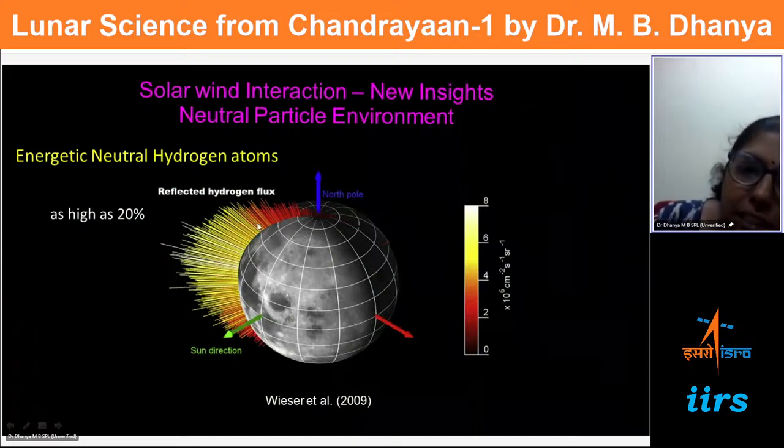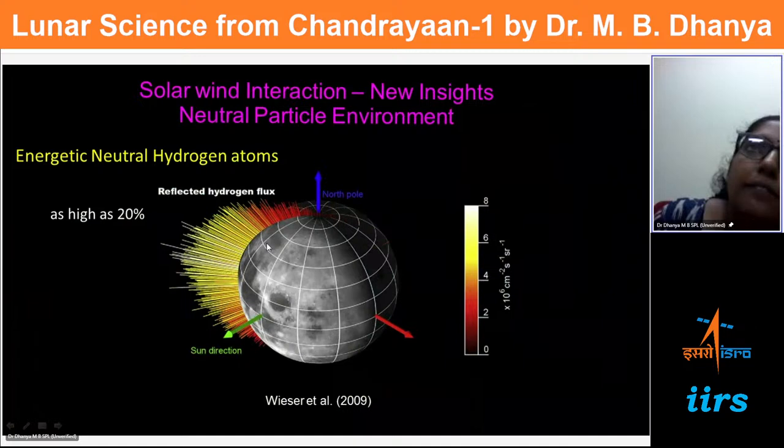This is shown pole to pole, because Chandrayaan-1 is a polar orbiter. So during its traverse, it has measured this. From here we can see that throughout an orbit, it sees these energetic neutral atoms, and they are more concentrated near the equator region, because naturally this is a curved surface geometry, and most of them directly hit the equator region. And so this is an indication that there is scope for more processes on the Moon.